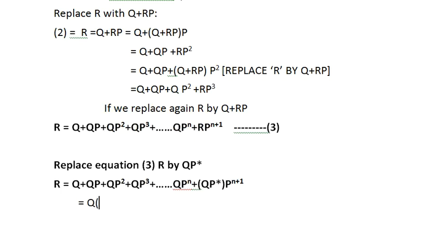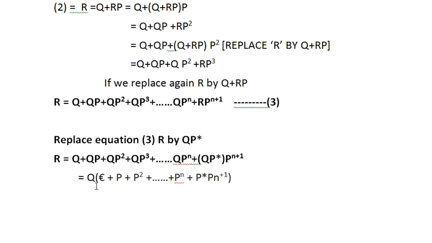Q, if I take common, from this expression, epsilon plus p plus p square, p cube, dot dot, p to the power n, plus p to the power star, p to the power n plus 1, correct? So this is the part that I can use, okay, so this is the final answer that I got.